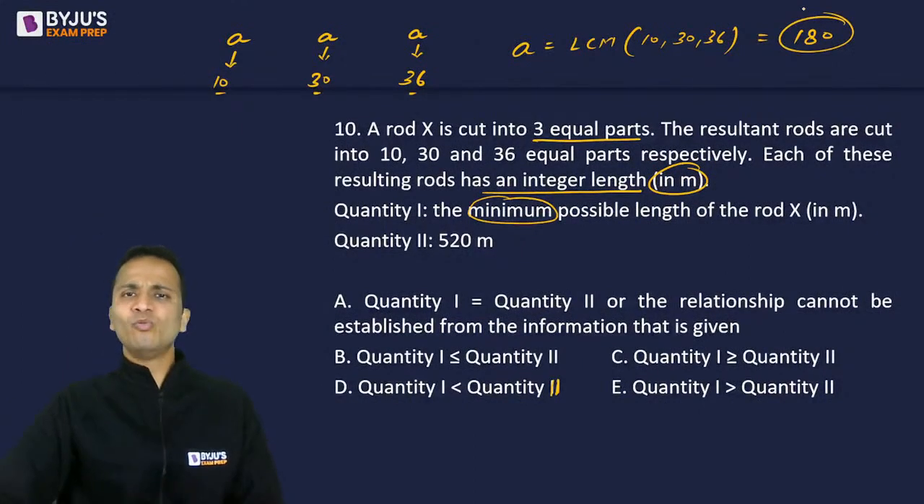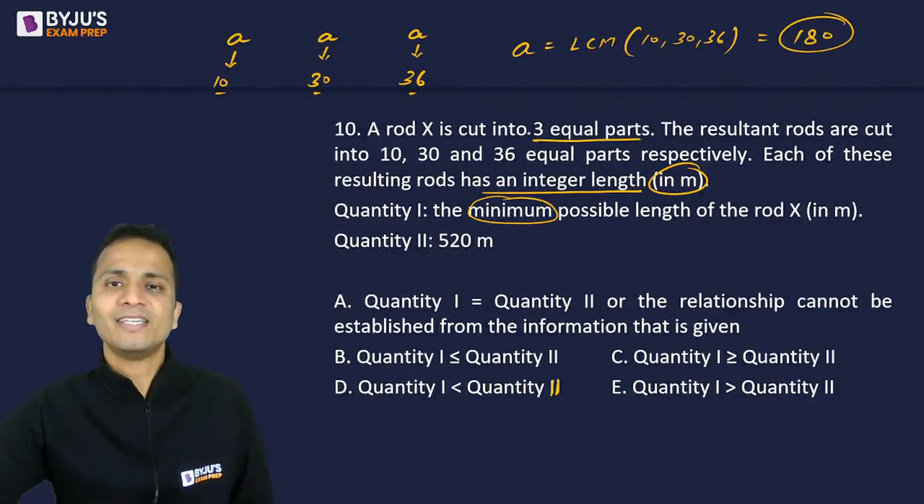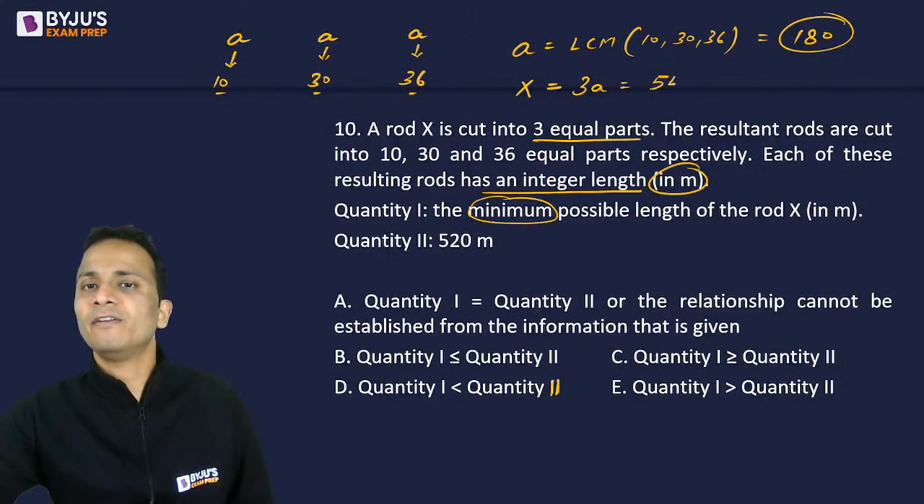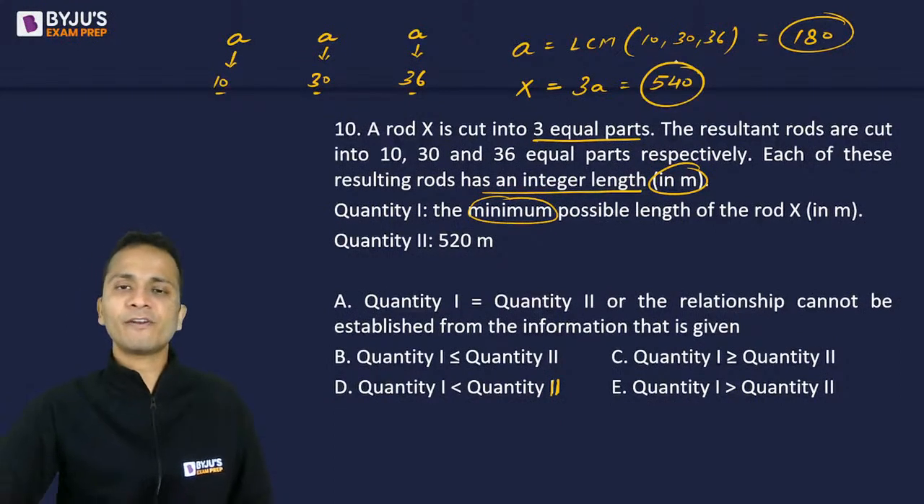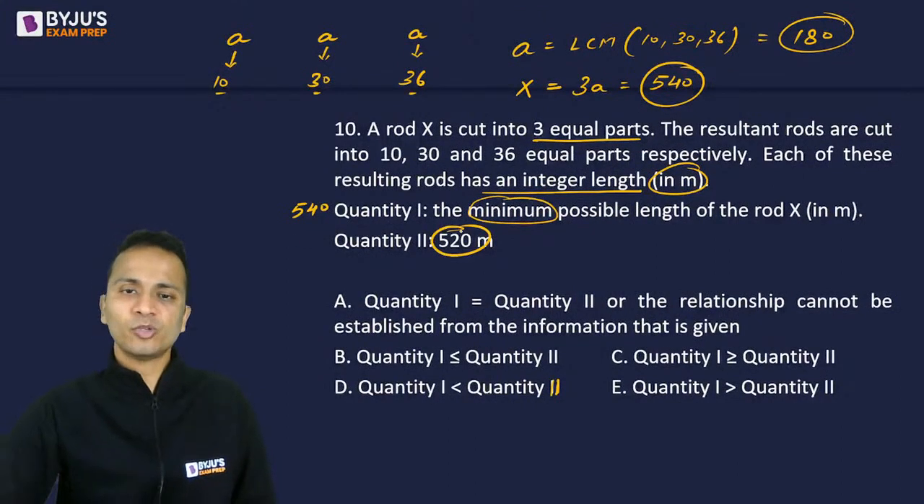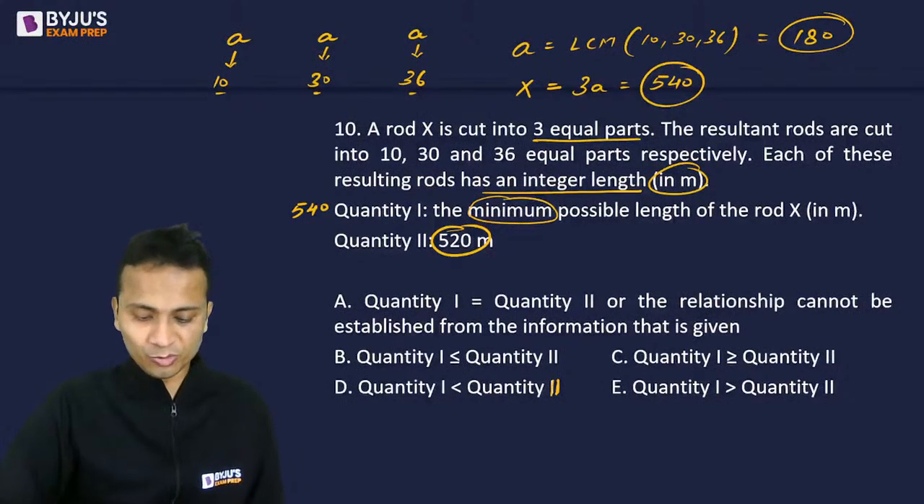So A का value 180 आ गया, right? So the minimum value of A is 180 and that will give you the minimum value of X. So X is equal to 3A. So it will be 540. So 540 will be quantity 1. Quantity 2 is 520. So I can say that quantity 1 is greater than quantity 2.